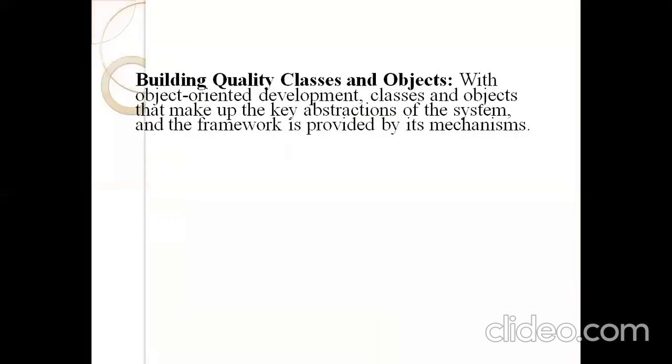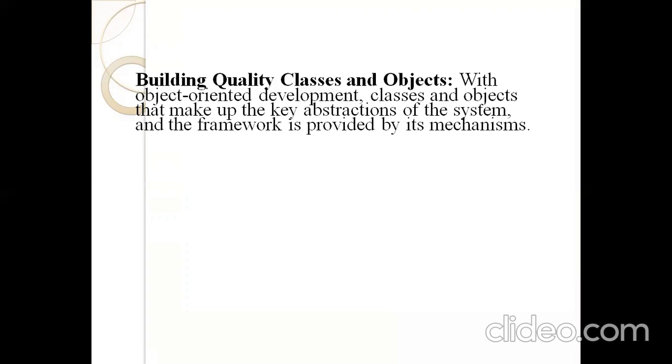So next one, the quality of classes and objects. That is, the quality of classes and objects in object-oriented programming development. The classes and objects make up the key abstractions of the system, and the framework is provided by its mechanisms.